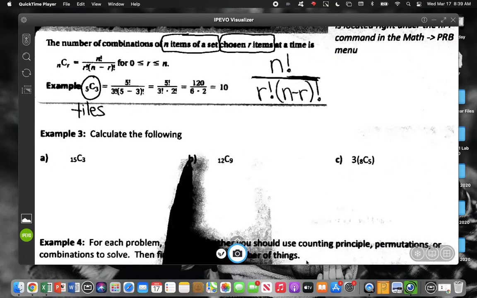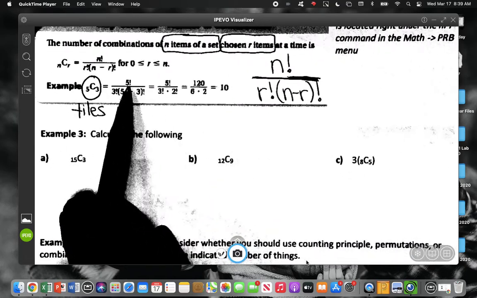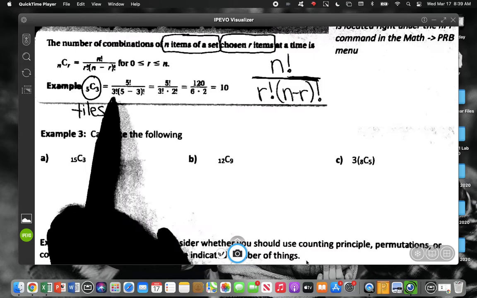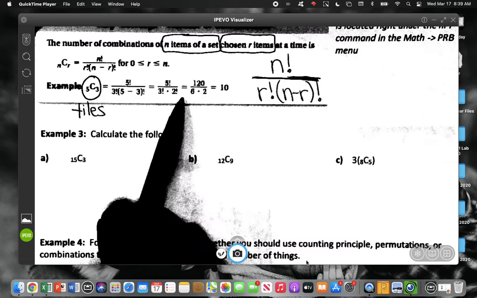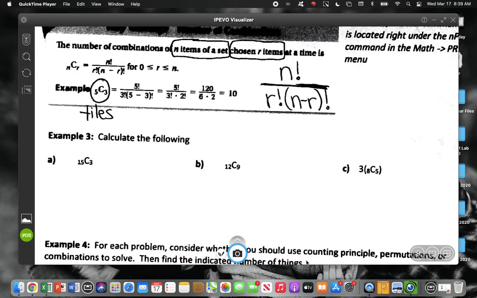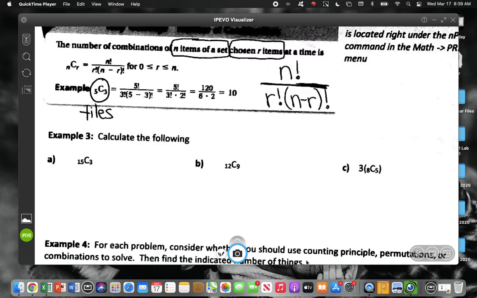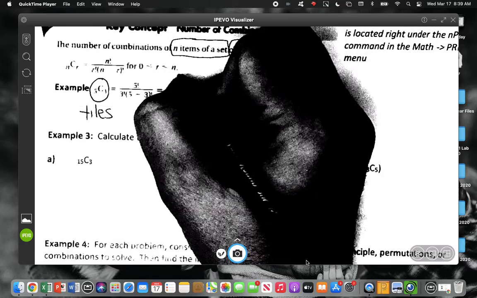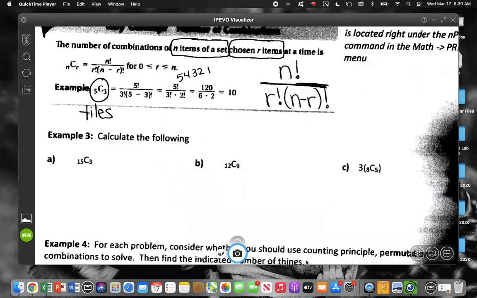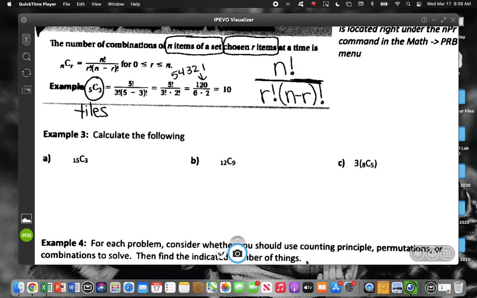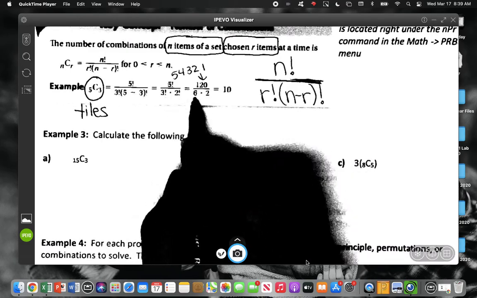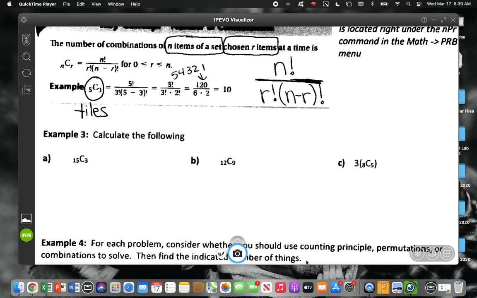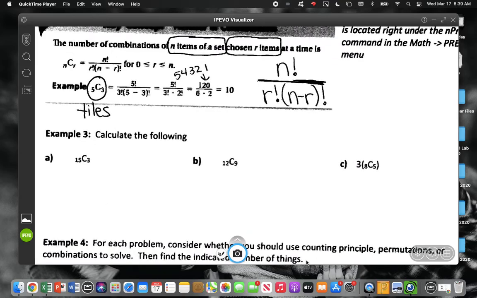So we had 5 tiles, and then in the bottom we had 3 factorial, and then 5 minus 3, we just plug in 5 and 3 to the formula, gives us 2 factorial. So it simplified this for you. 5 factorial is 120, and we get that from 5 times 4 times 3 times 2 times 1. That's where that number came from. And then 3 times 2 times 1 gave me 6. 2 times 1 gives me 2. And so then whenever I divide 120 by 12, it gives me 10.